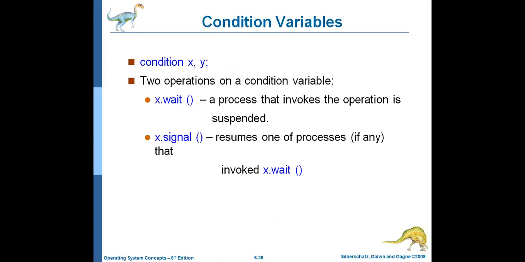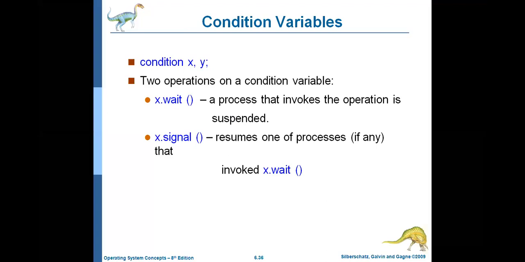Observe here: condition x comma y. There are two operations on a condition variable. What are those? x dot wait. That means a process that invokes the operation is suspended. The process performing some operation has to wait until there is a signal operation. What is x dot signal?